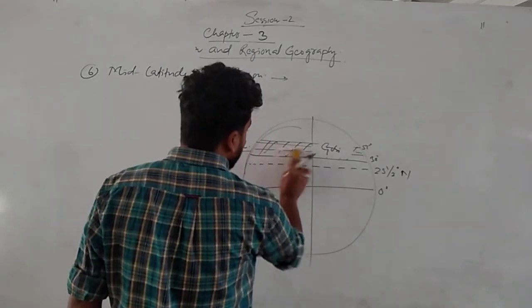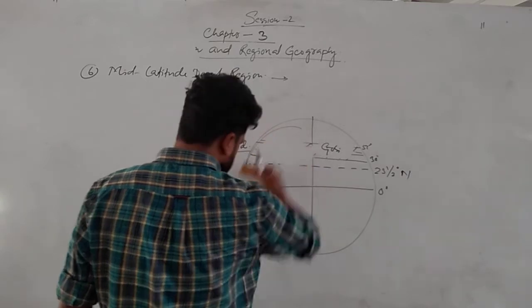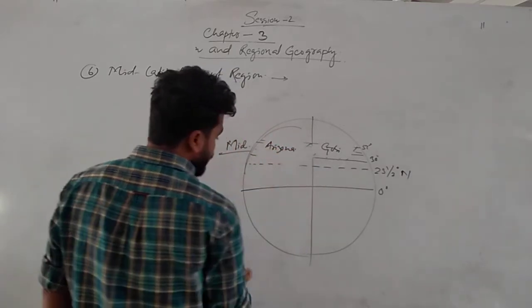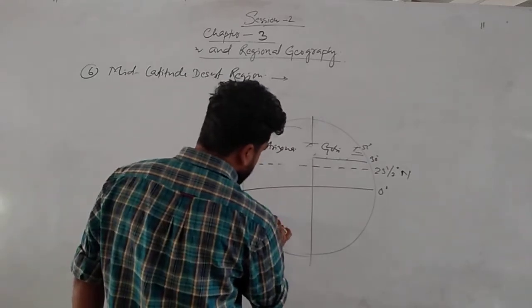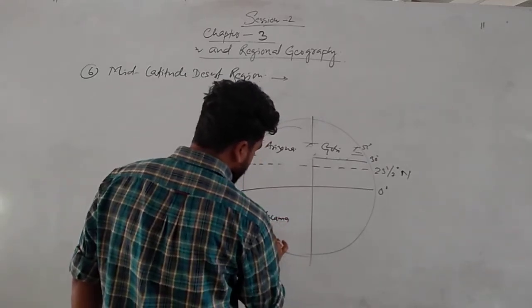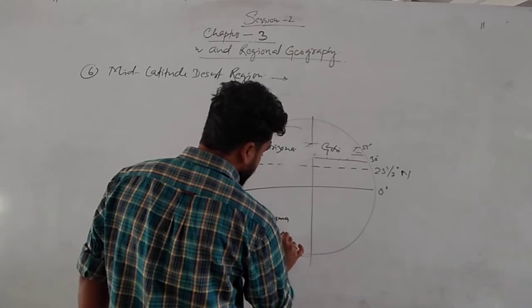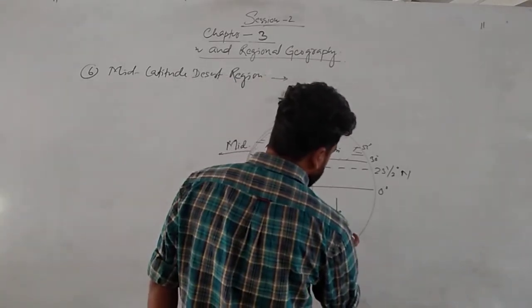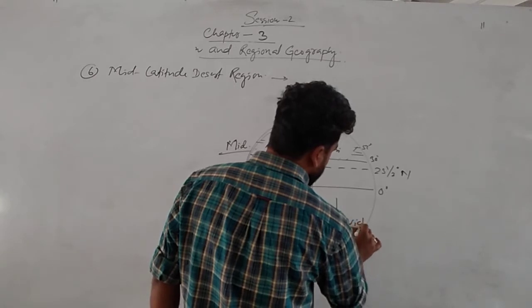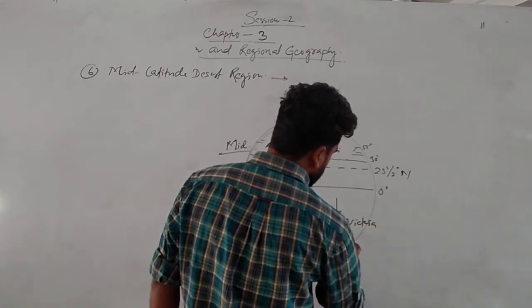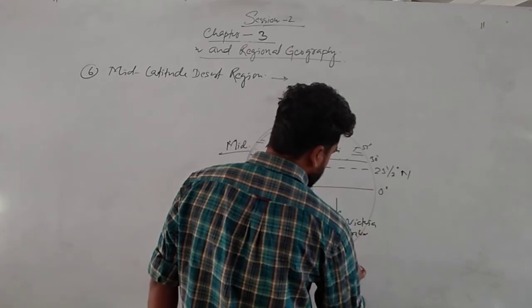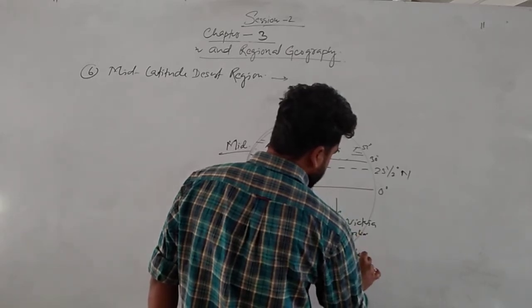And another desert here in the USA is Arizona. In this part, another desert is Atacama. Where does Atacama fall? Atacama falls in South America. Here we can see the Great Victoria Desert, in Australia. What is the capital of Australia? The capital of Australia is Canberra.